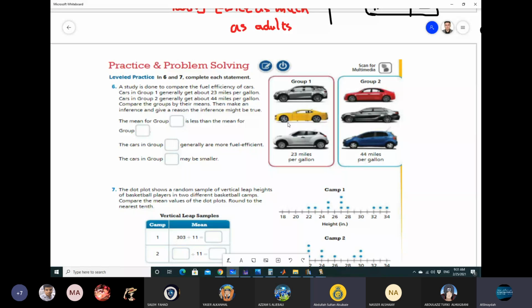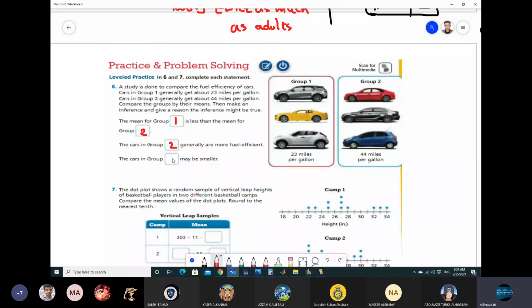Okay, the mean for Group 1 is less than the mean for Group 2. Excellent. Now, here we have another inference that we can make. The cars in Group 2 are generally more fuel efficient. Excellent. And what about the cars in Group 2? Maybe smaller? What do you think? Yes, maybe smaller.